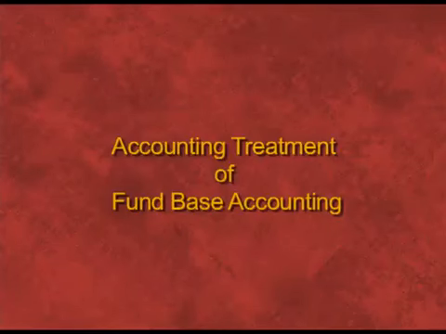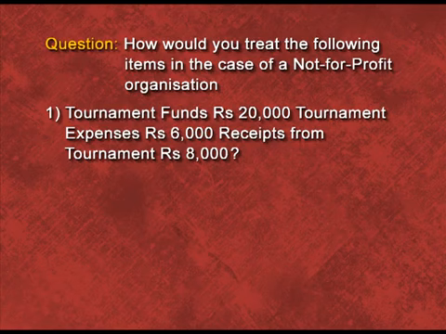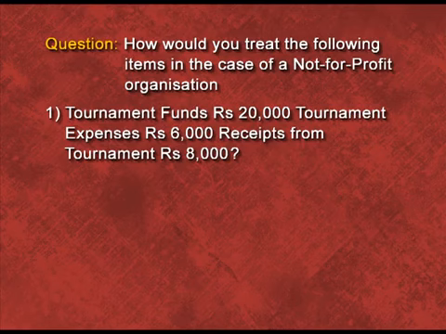We will show the accounting treatment of fund based accounting. There is a question like: tournament fund rupees 20,000 is given, tournament expenses rupees 6,000 and receipt from tournament fund rupees 8,000. Now as you can see, tournament fund is a specific fund. So income relating to that particular fund will be added to this and expenses relating to that particular fund will be deducted from this. Now you can see the accounting treatment.